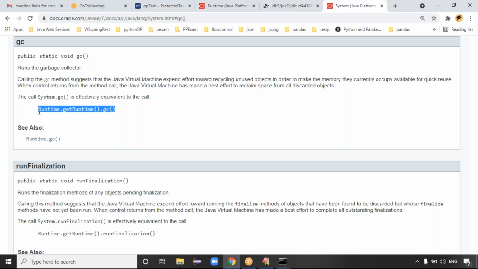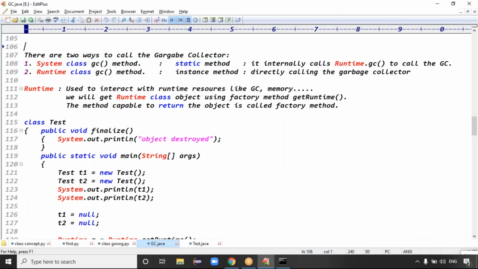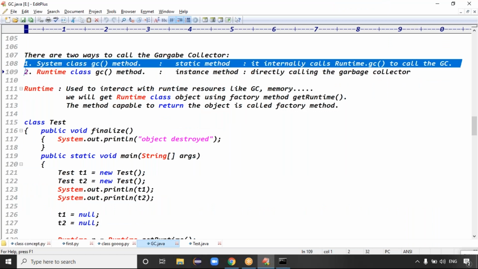There are two ways you can call the garbage collector: System.gc and Runtime.gc. Which is the convenient approach? System.gc is the convenient approach. But who is calling the garbage collector directly? The Runtime class. Exactly. That clarity is important, guys.